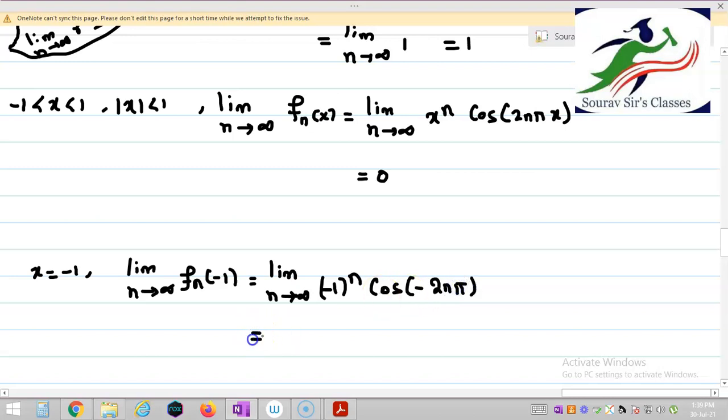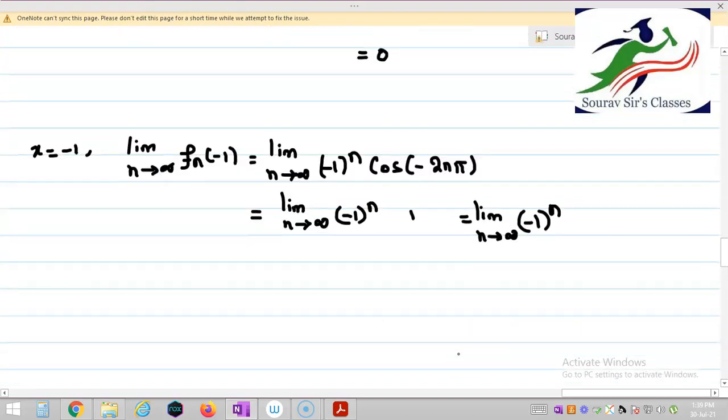I am keeping minus 1 to the power n as it is, and cos minus 2n pi is equal to 1 again. So which is equal to limit n tends to infinity minus 1 to the power n. We know that this limit does not exist, and hence I can say that this limit does not exist.